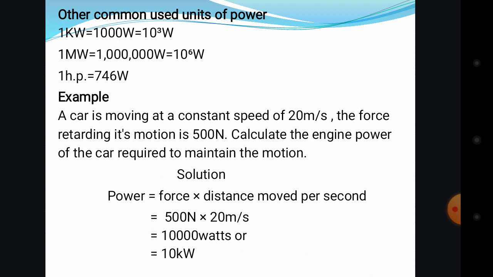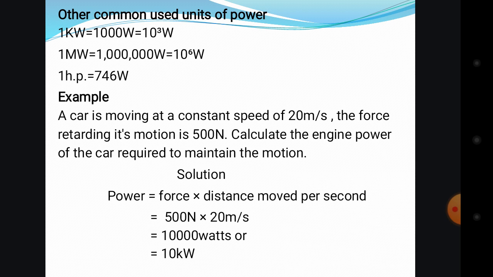The second one is 1 MW, which stands for 1 megawatt. This 1 megawatt is equivalent to 10 to the power of 6 watts.